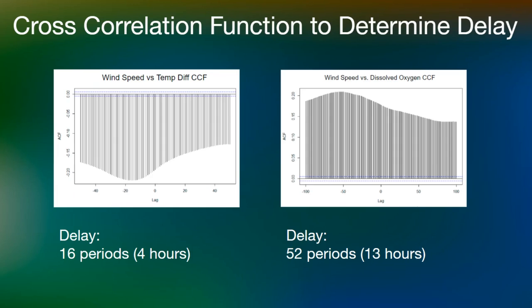We ran this CCF function in R, which revealed a delay of about 4 hours between high wind and declining temperature diffs, and a delay of 13 hours between high wind and increased dissolved oxygen levels. Intuitively, this makes sense, as the cyclone that churns the lake does not occur immediately, and the dissolved oxygen diffusion takes longer than water mixing.